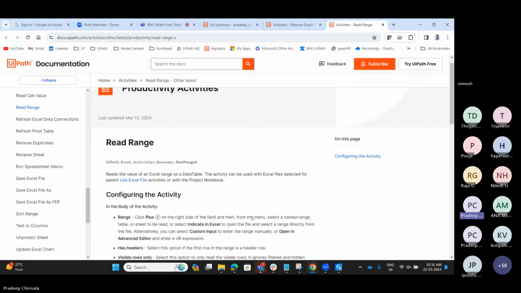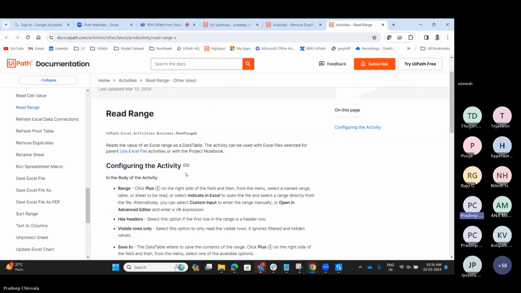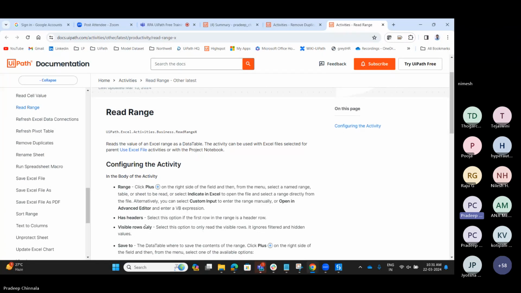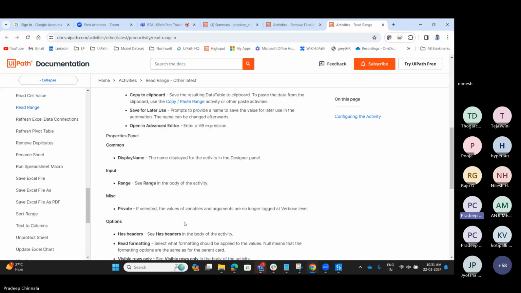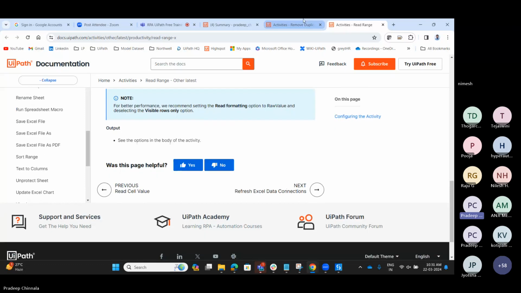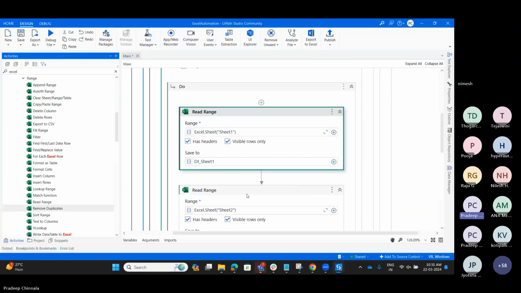Here you can see what we need to configure: range, advanced header editor, has headers, visible rows only, and save to. In the same way, we get this for each and every activity.